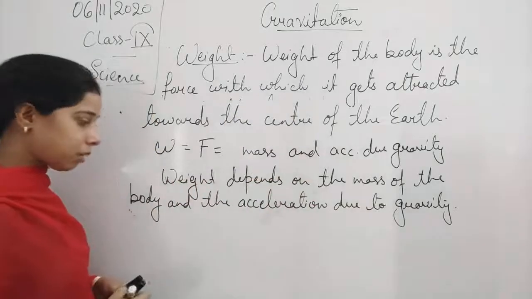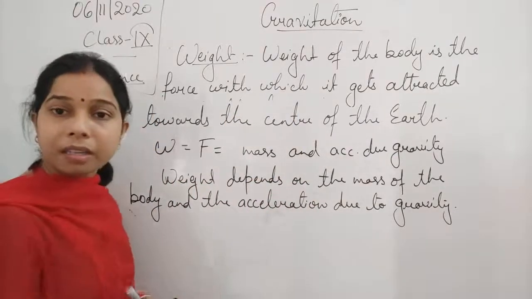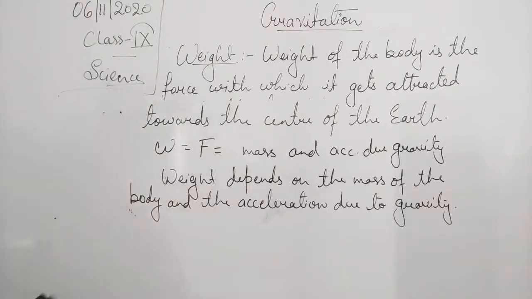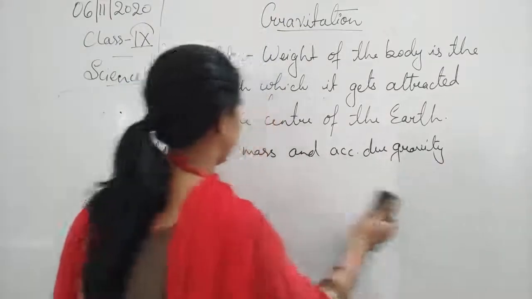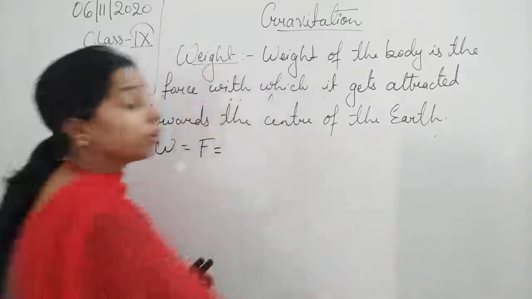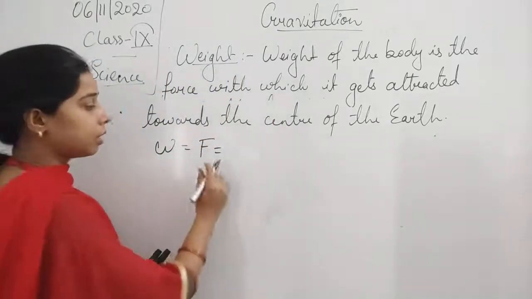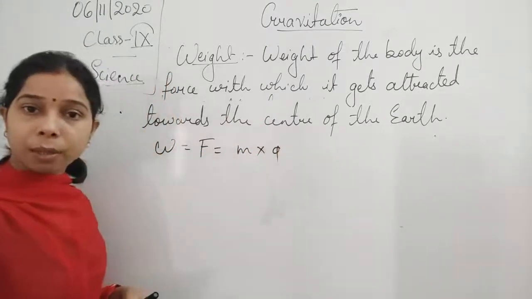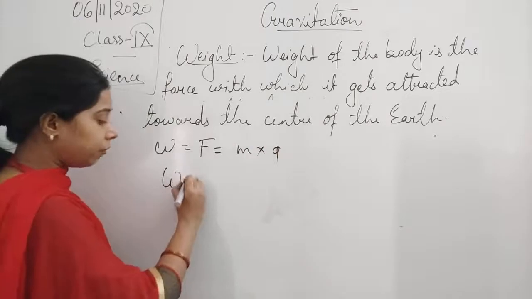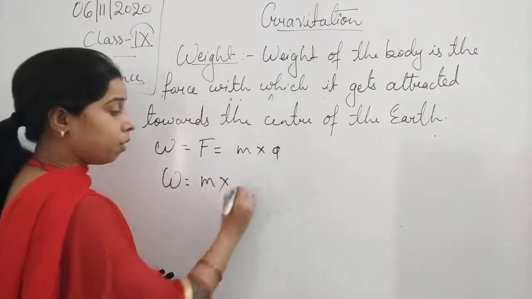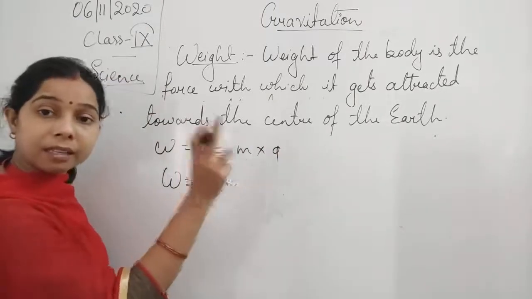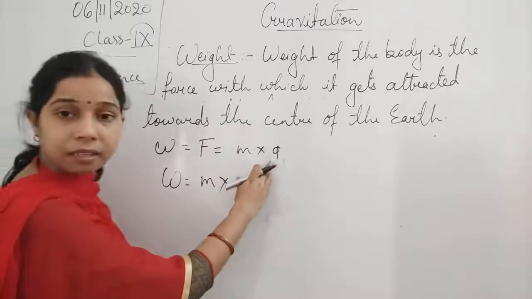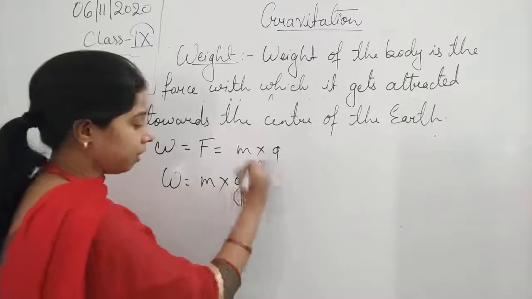So, acceleration, the mass of the body, it also depends upon the acceleration due to gravity. Now, on that basis, students, we know that the force of attraction, force F, is equal to what? Mass into acceleration. So, weight will be equal to mass into acceleration, but here the acceleration is due to gravity. So, instead of writing A, we can write G.